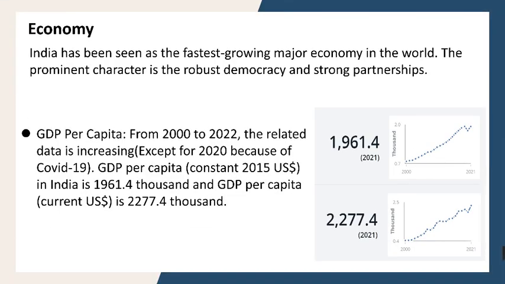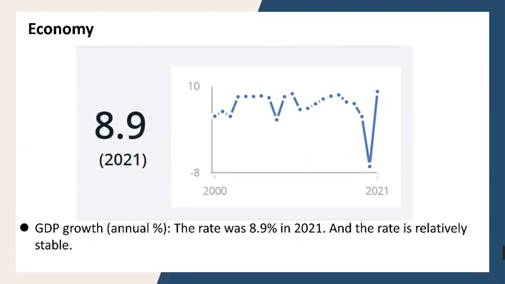Economy. India has been seen as the fastest growing major economy in the world. The prominent character is a robust democracy and strong partnerships. We can see from the picture on the right. From 2000 to 2022, the related data is increasing. GDP per capita is increasing. GDP growth. The rate was 8.9% in 2021, and the rate is relatively stable.